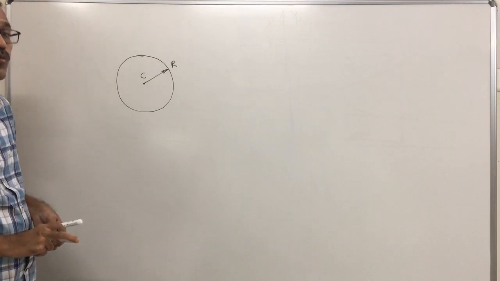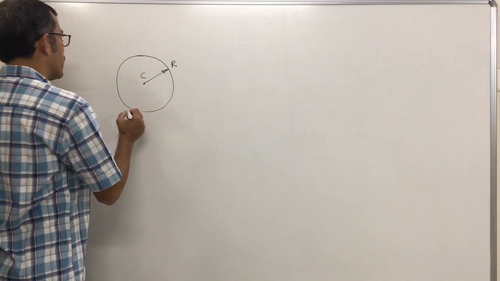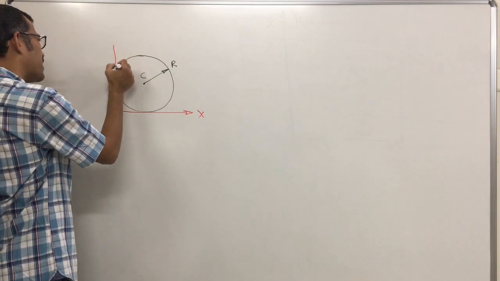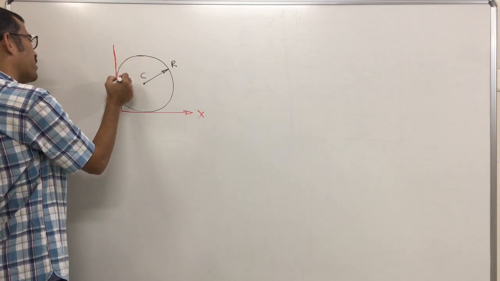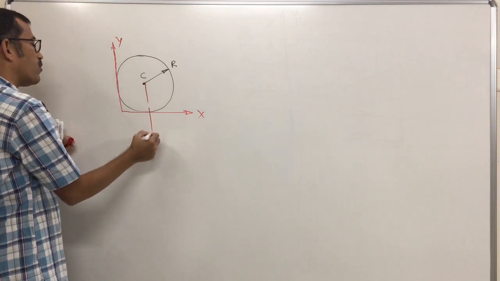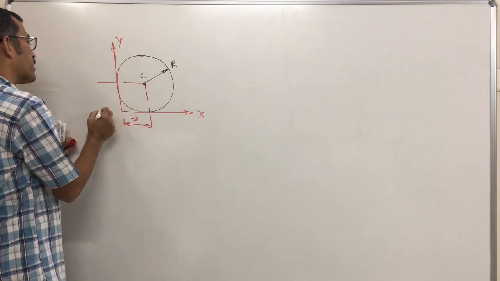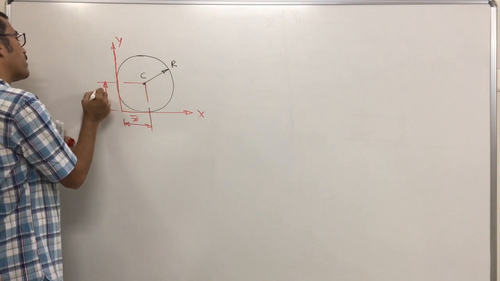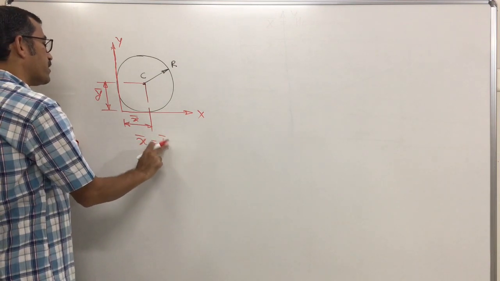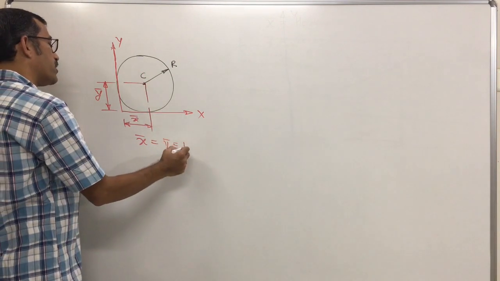What are x bar and y bar? The positions of the x and y axes must be known. Suppose the x axis is tangent to the circle, and this is the y axis, which is also tangent to the circle. The distance of the centroid from the y axis is called x bar, and the distance from the x axis is called y bar. Both distances are the same and equal to the radius.